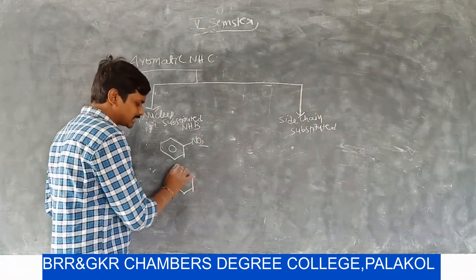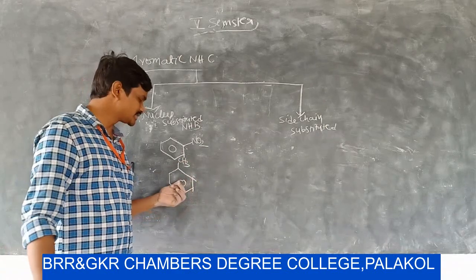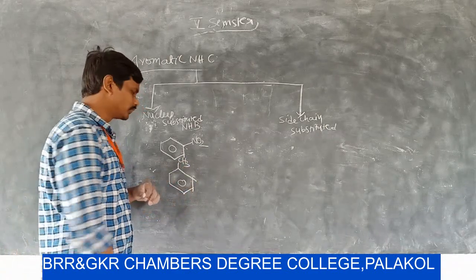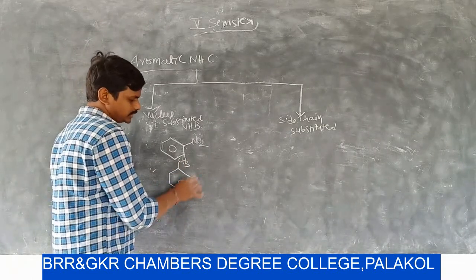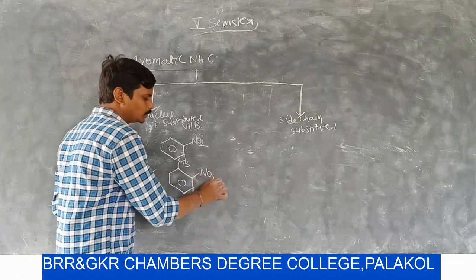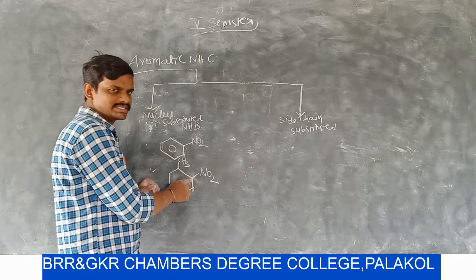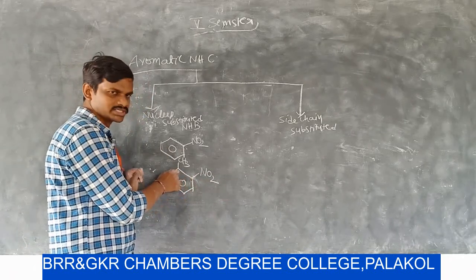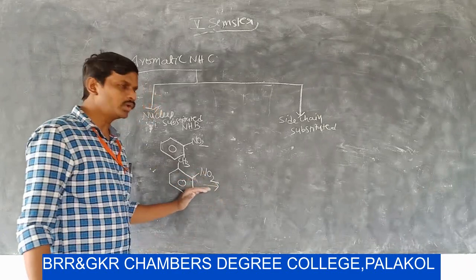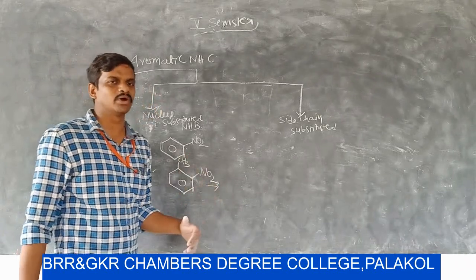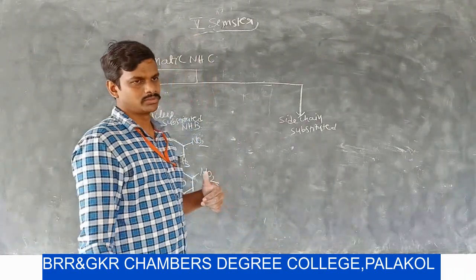The benzene ring is substituted by CH3. What is the name of this compound? Toluene. If in toluene one of the hydrogen atoms in the benzene ring, which is ortho to the CH3, is replaced by NO2, we get orthonitrotoluene. Already we discussed the IUPAC nomenclature of aromatic compounds.